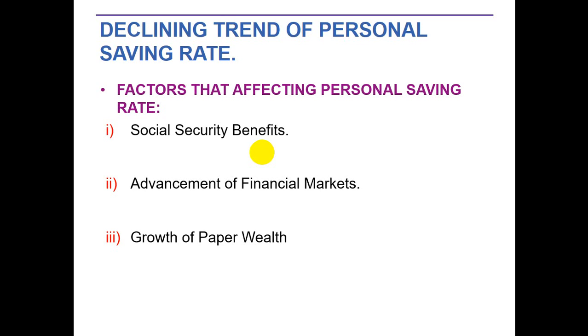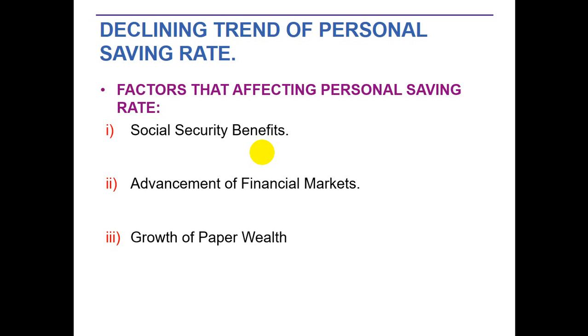If you were not able to pay on time, you had to pay different types of penalties. You had to give them your land, etc. So with the ease of credit cards, you can easily borrow money. So the financial markets affect the saving rates as well.